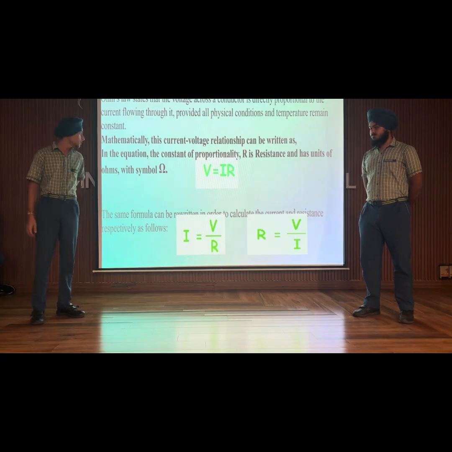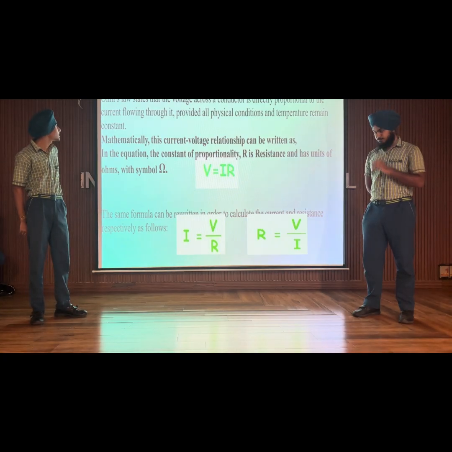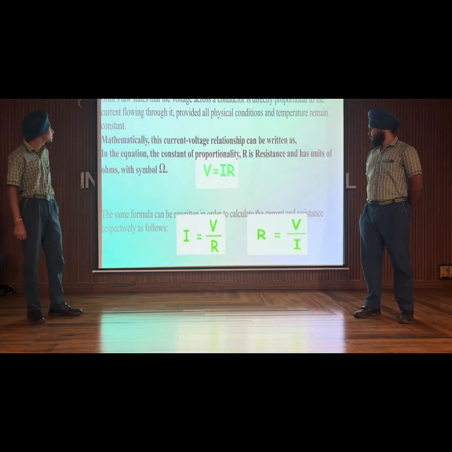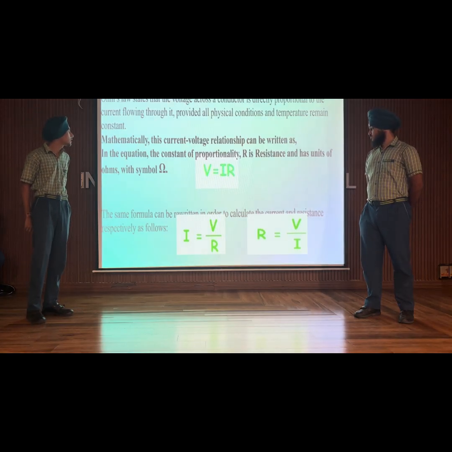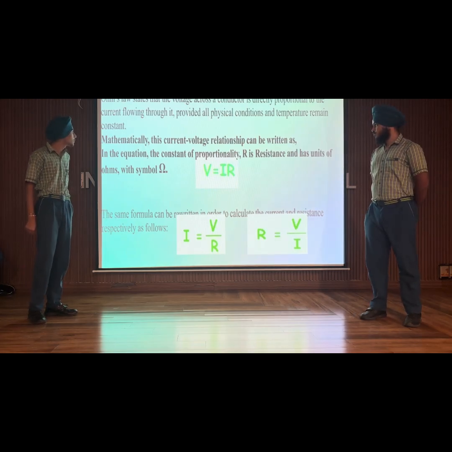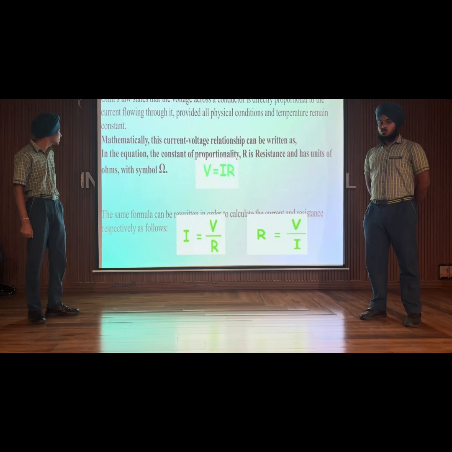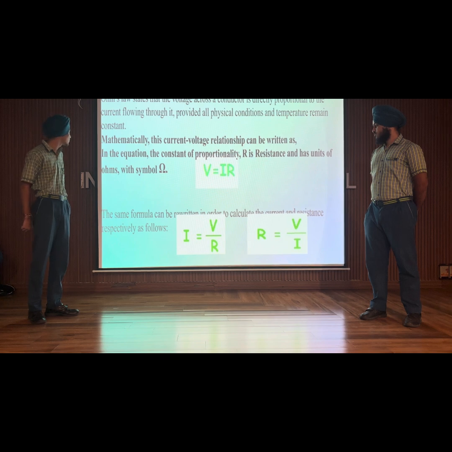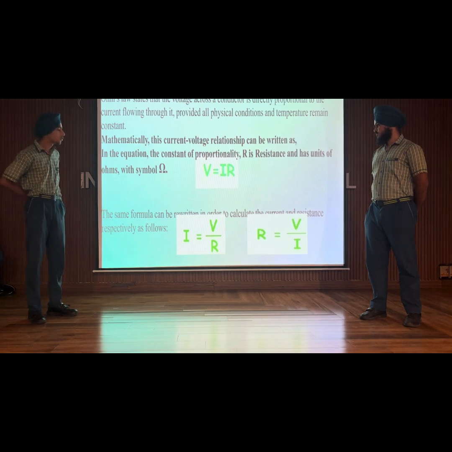Here, this is Ohm's law. Ohm's law states that the voltage across a conductor is directly proportional to the current flowing through it, provided the physical conditions and the temperature remain constant. Mathematically, this current-voltage relation can be written as an equation. The constant of proportionality R is resistance and has units of ohms, with the symbol Ω.